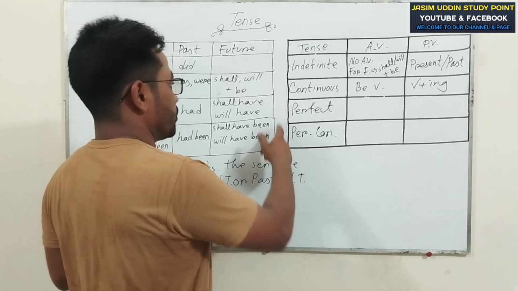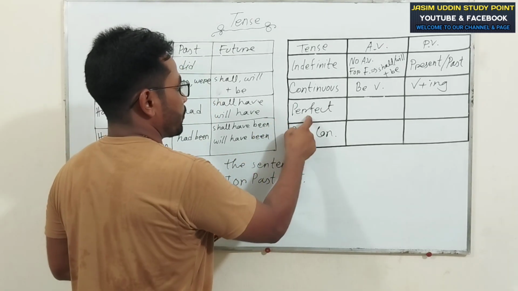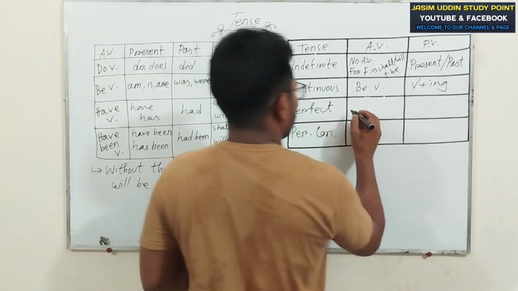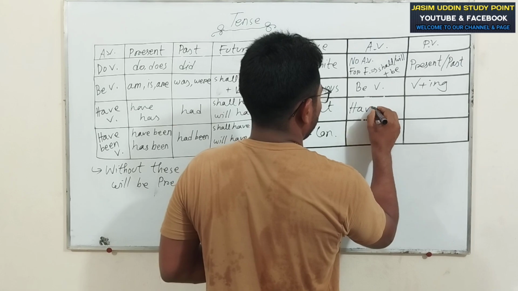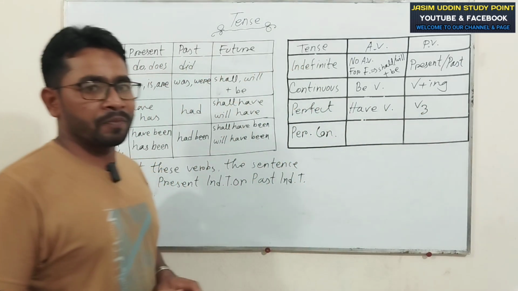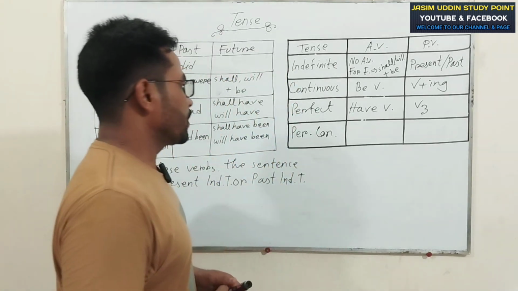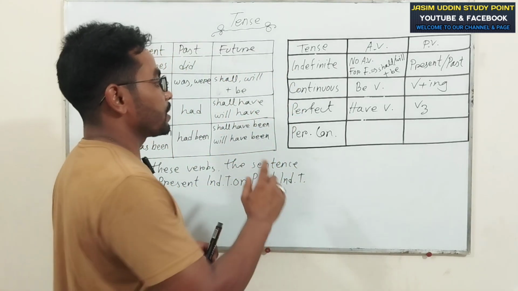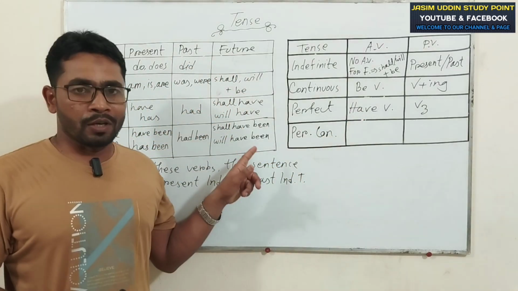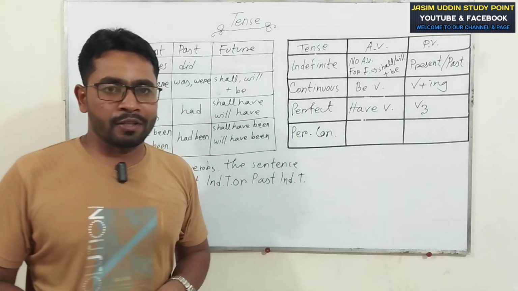Okay? Dear viewers, now try to follow perfect tense. You know perfect, that means present perfect, past perfect, future perfect. Okay? Dear viewers, for all perfect, the sentence will take have verb. Have verb. Principal verbs, third form of principal verb. Okay? That means first participle form of principal verb. My dear viewers, if the sentence takes have verb, that means have, has, had, shall have, will have, and past participle form of principal verb, the sentence will be perfect tense.